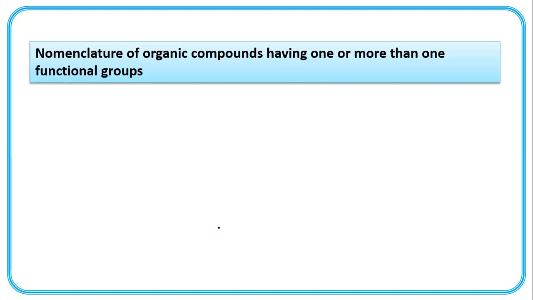If more than one functional group is present, then how to give the IUPAC name? So in this compound, CH3, CH, OH, CH2, CH3. Second carbon, this is third carbon, fourth carbon. If OH functional group, then it is alcohol.